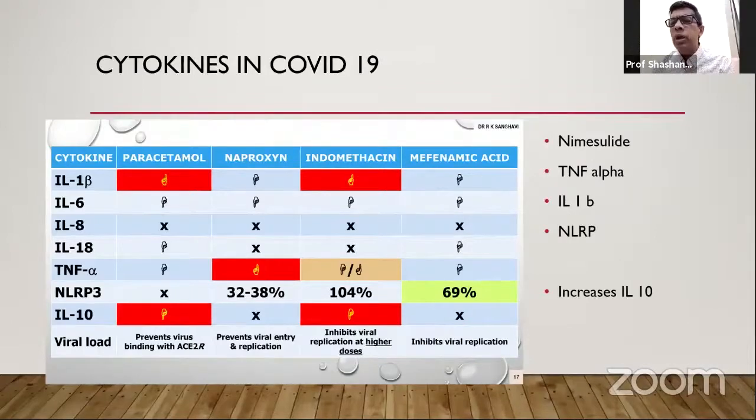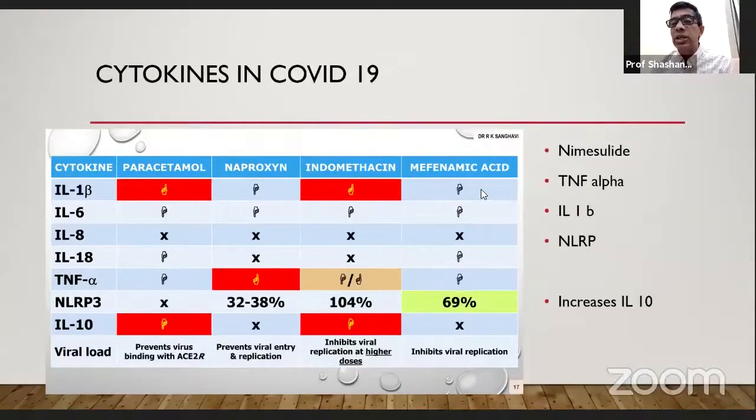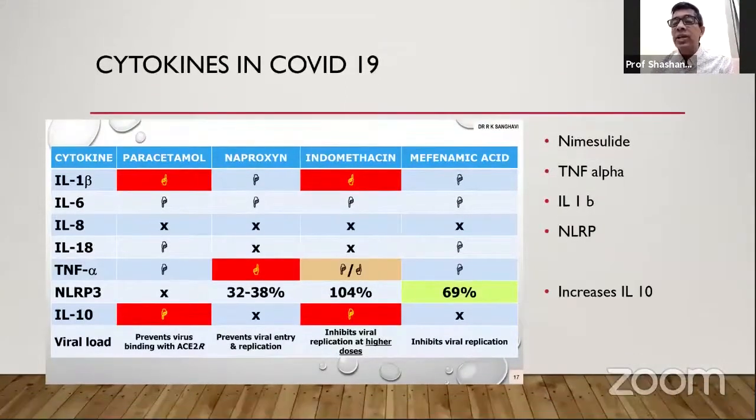Now, the predominant problem in COVID is not in the first 7 days. It is in the second 7 days when the inflammation is predominant. The cytokine storm is very high. And that's the time, if you give appropriately after 5 days, drugs like nimesulide, drugs like mefenamic acid, you can actually dent this whole cytokine biology and make a change. So the immunological switching which occurs with anti-inflammatory drugs like nimesulide is something very welcome, and that is something we need to keep in mind in the COVID era.